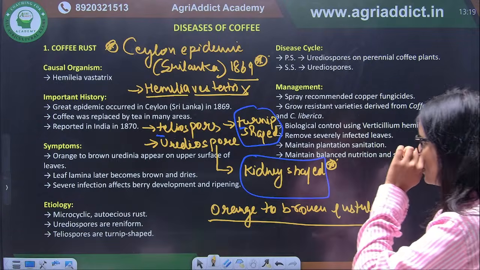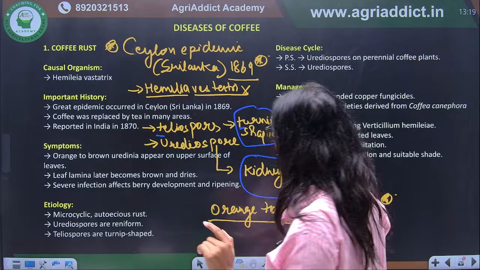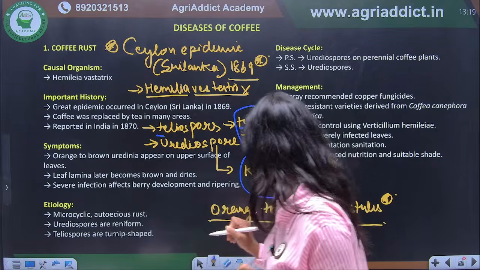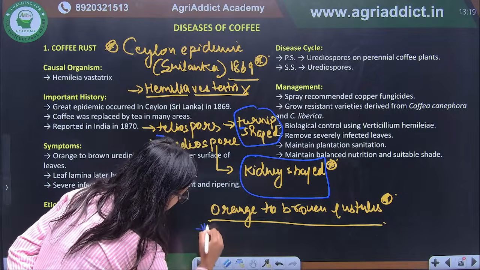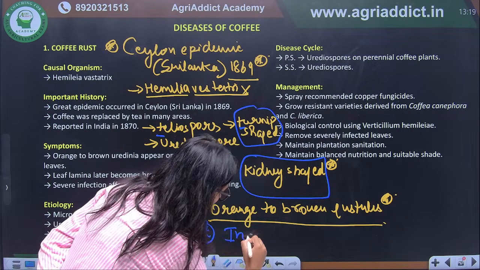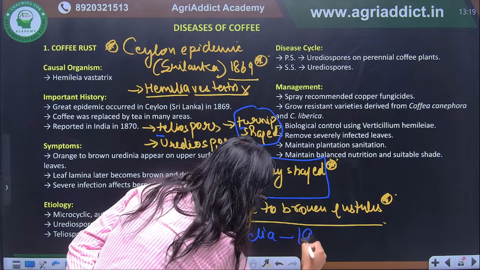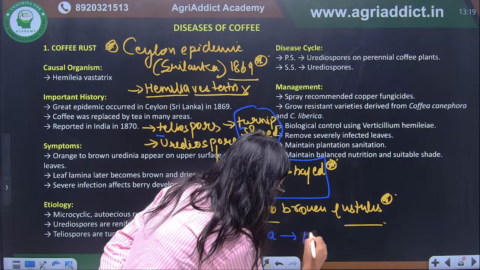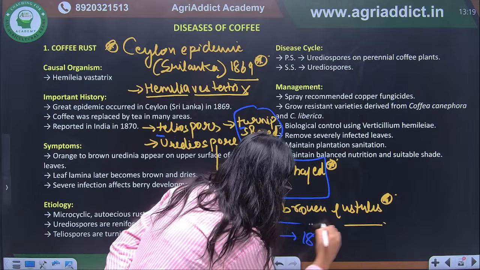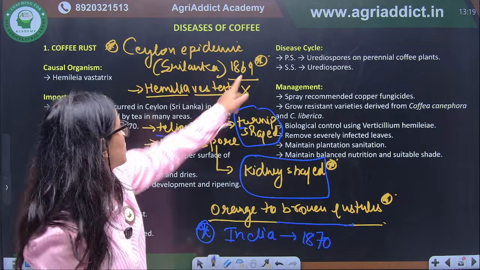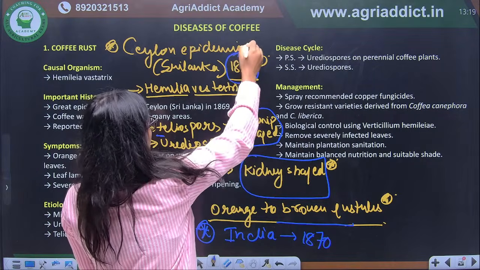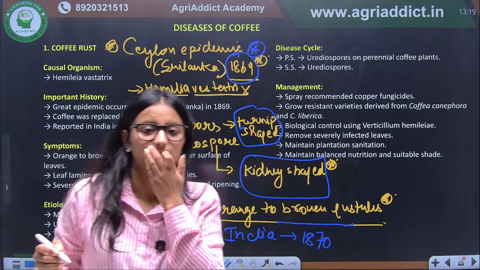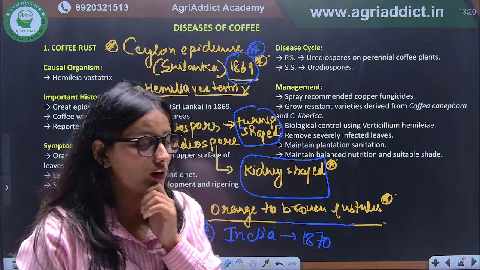You have to remember majorly its importance. And one more important thing, in which year was it reported in India? In India, it was reported in 1870, and the epidemic was in 1869. Correct? And what happened during this?